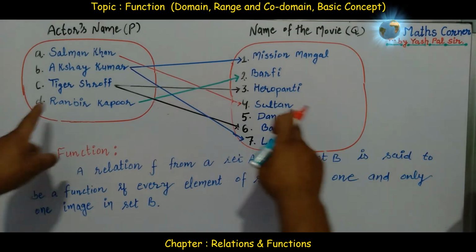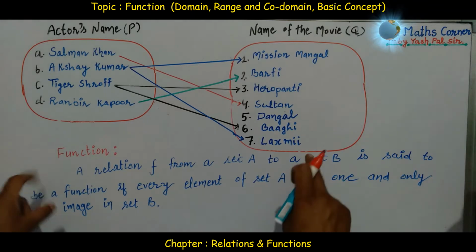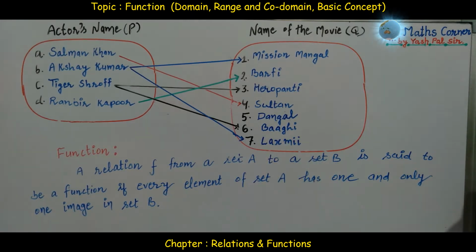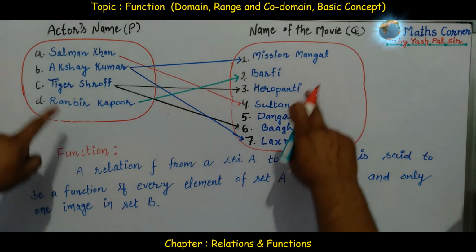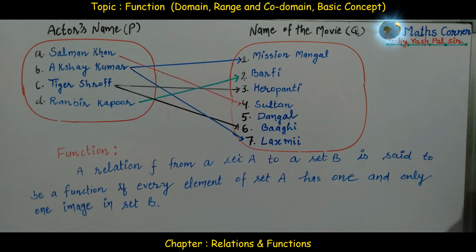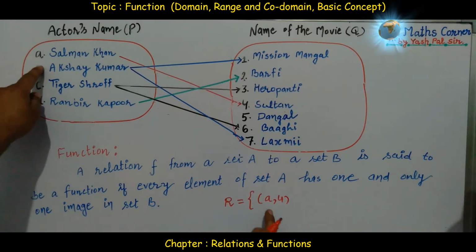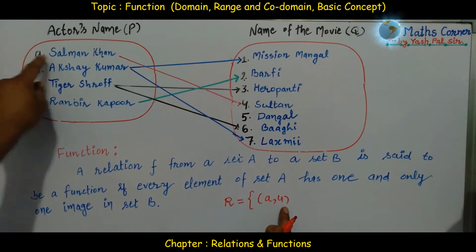Now, from this arrow diagram, what can we conclude, whether this relation is a function or not? Of course, this is a relation. Why is this a relation? Because it has the ordered pairs A, 4.